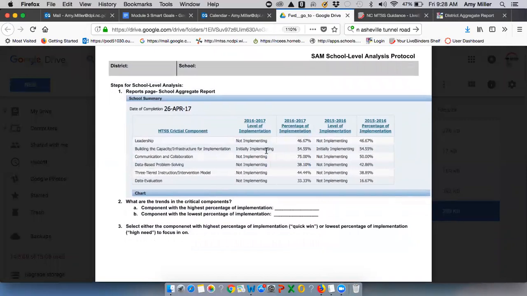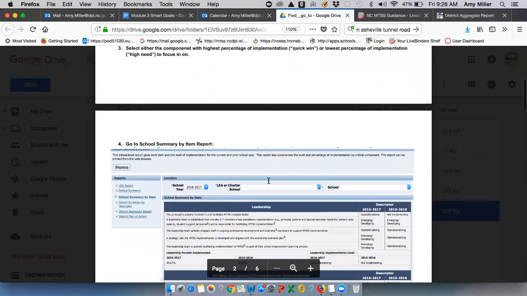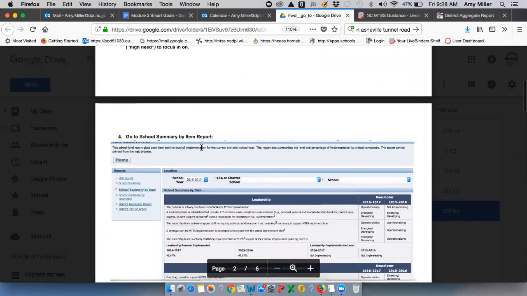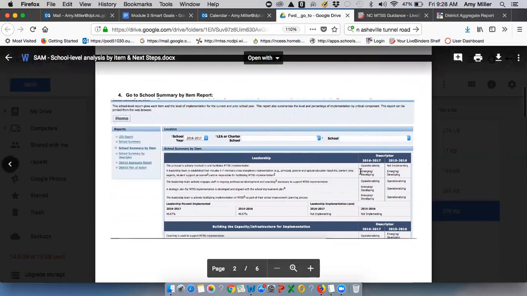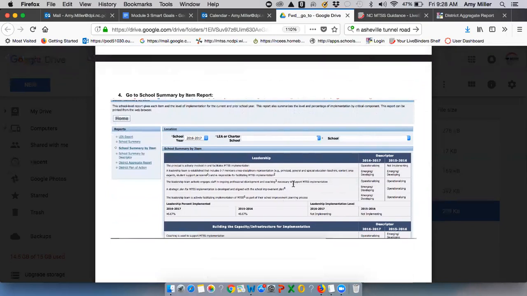We'd pick either the one with the highest implementation percentage or the lowest is what we recommend. So you can determine, it depends on your philosophy. Do you want to go for something that's a quick win, or do you want to go for something that's the highest need? And then we'd walk that school team through. They can go to their school summary report. It's very simple to see across there what level were we scoring on each of those items.